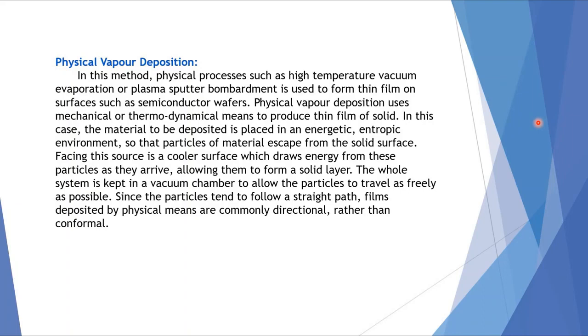In this case, the material to be deposited is placed in an energetic entropic environment so that particles of material escape from the solid surface. Facing this source is a cooler surface which draws energy from these particles as they arrive, allowing them to form a solid layer. The whole system is kept in a vacuum chamber to allow the particles to travel as freely as possible. Since the particles tend to follow a straight path, films deposited by physical means are commonly directional rather than conformal.